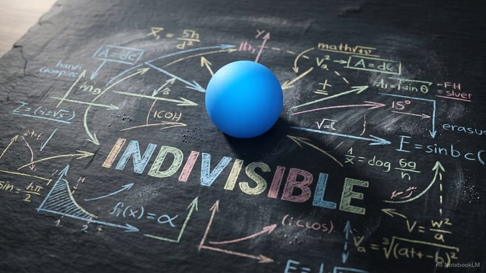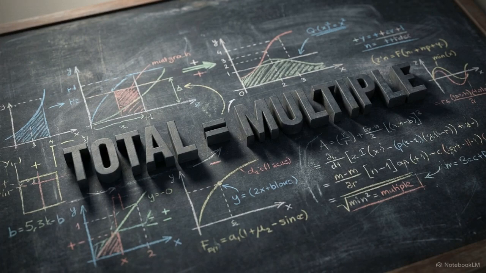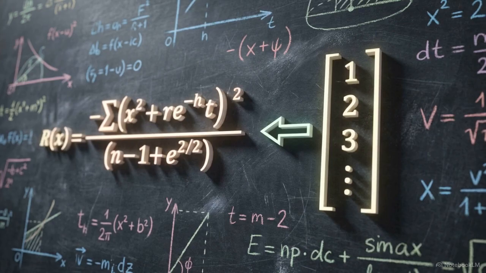Because charge is tied to physical electrons, it obeys the axiom of quantization. Charge only exists in discrete, indivisible packets, with an elementary magnitude of 1.6 times 10 to the power of negative 19 coulombs. We express this with the formula Q equals n e. The total charge, Q, must be an exact integer, n, multiplied by the elementary charge, e.